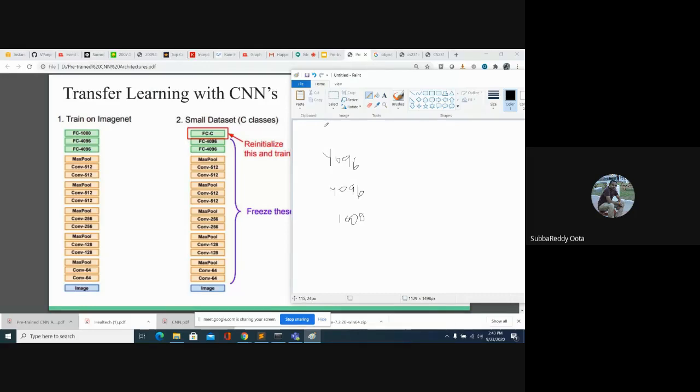Okay, so what exactly is it saying? If I give an image as input to a CNN architecture, I get 1000 classes. Out of 1000 classes, if you apply softmax probability, you get one particular class. Now I don't bother about this last layer. I will only take the layer before it. How many neurons are present in the last FC layer? It contains 4096 neurons.